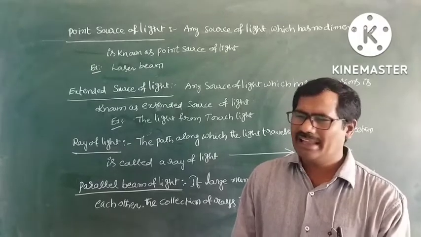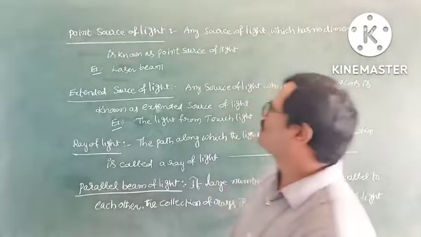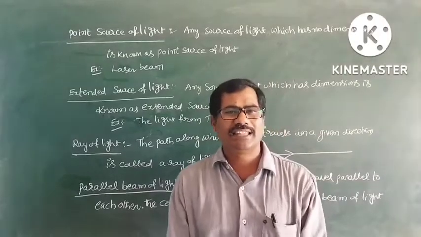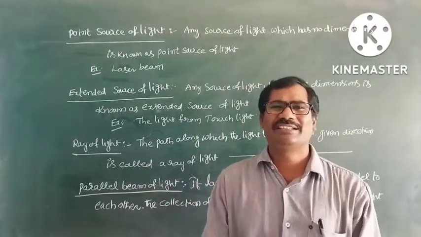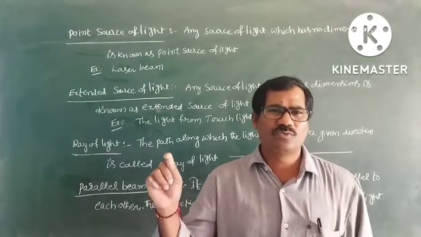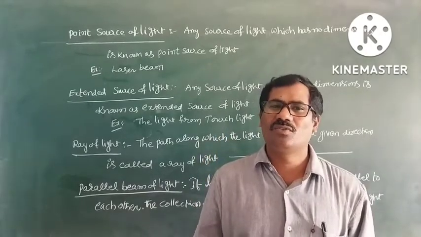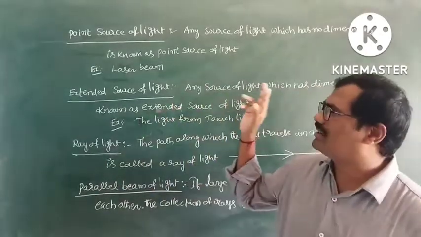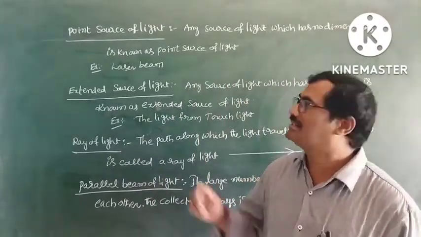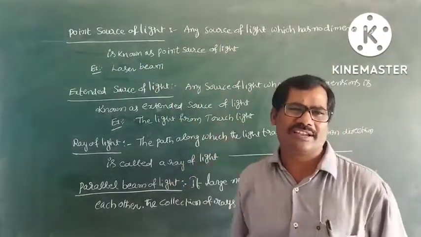Next one, what is a point source of light? Any source of light which has no dimensions. Dimensions means radius, length, breadth. It indicates only a straight path, a point formation. There are no dimensions. Such sources are known as point sources of light. Example, laser lights, that means laser beams.